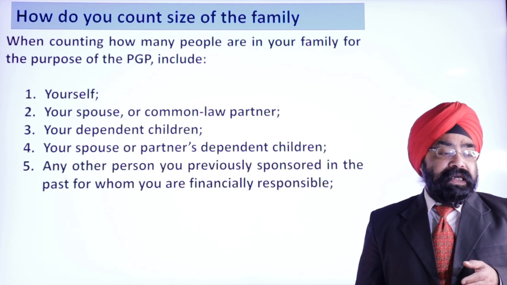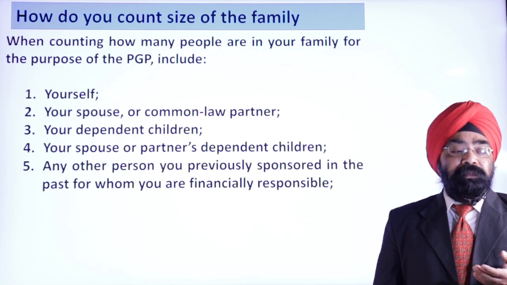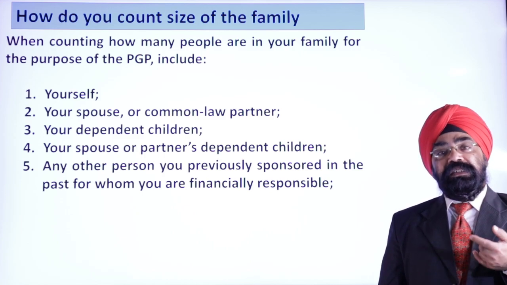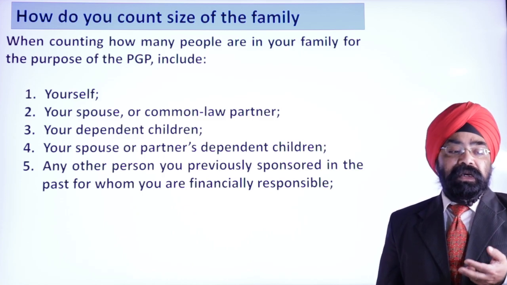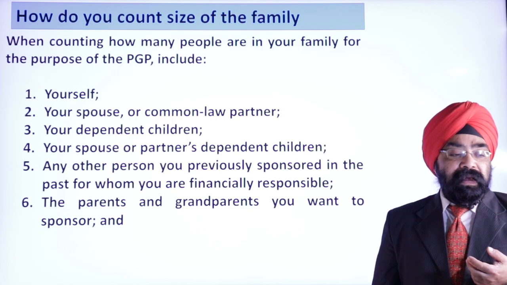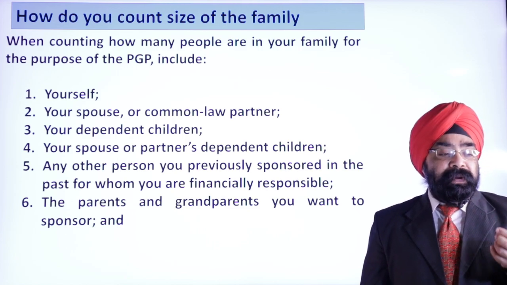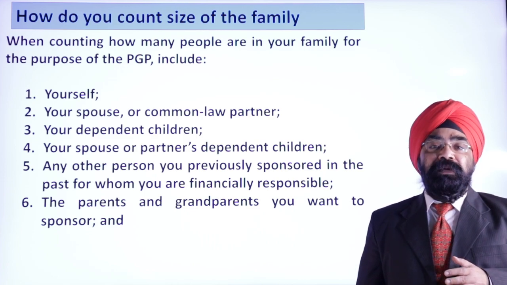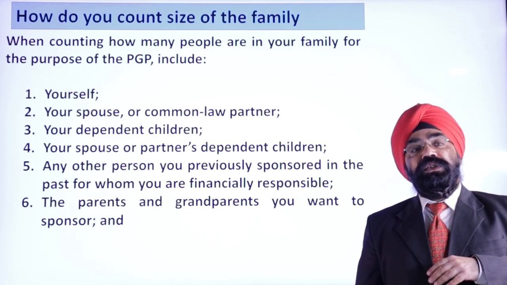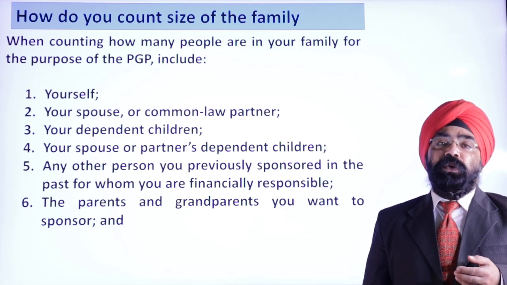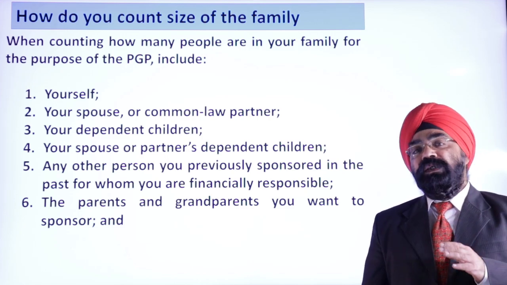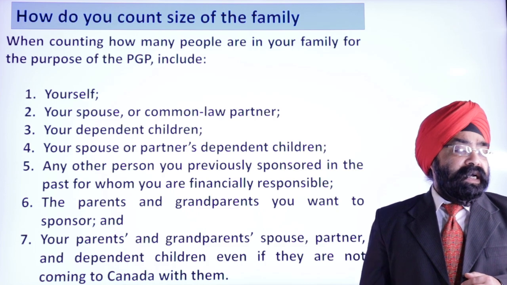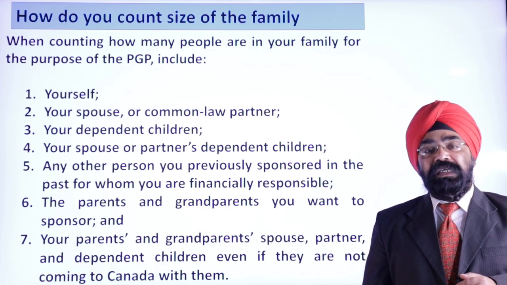And lastly, the parents or grandparents who you want to sponsor, is it just one parent or both parents? Parents, grandparents and dependent children are counted even if they are not coming to Canada. Suppose you have 2 parents and only one parent is coming to Canada, you are sponsoring one. The other parent you still have to count, right? So that is how the size of the family is calculated.